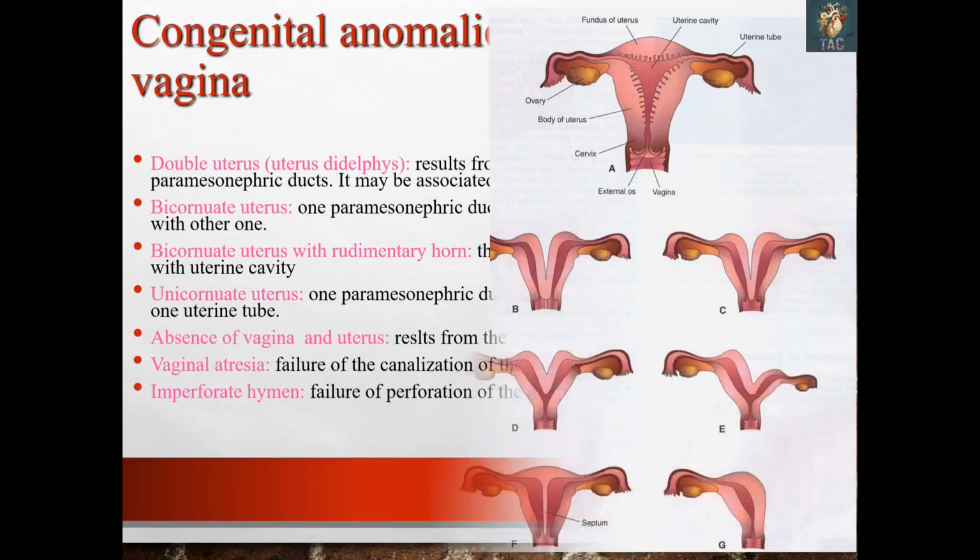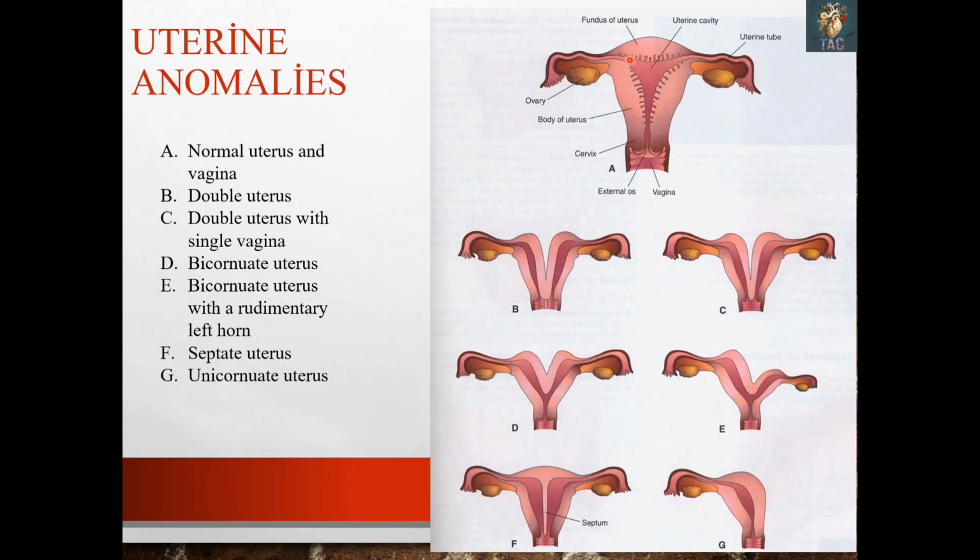So here in this slide you can see this one was the normal uterus. In this case you can see the double uterus, the separate paramesonephric ducts forming the bicornuate uterus. In this you can see the double uterus with a single vagina. In this case two vaginas are present, and in this case a single vagina is present. In this case you can see the bicornuate uterus.